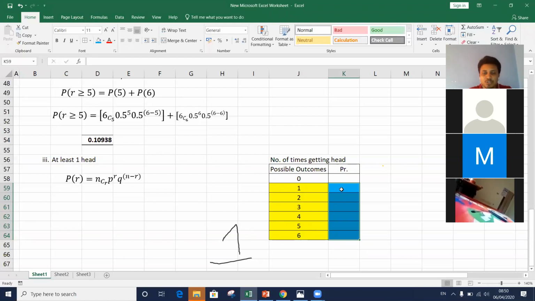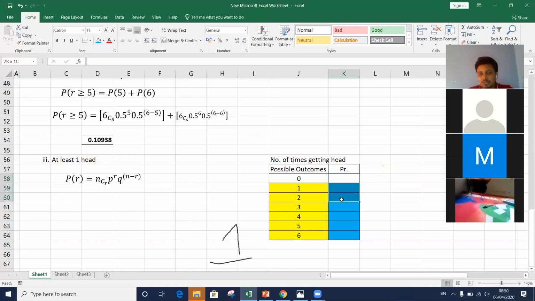There are two ways or two approaches you can have. One is to calculate the probability of exactly one head, exactly two heads, exactly three heads, one by one. Or there is a shortcut.